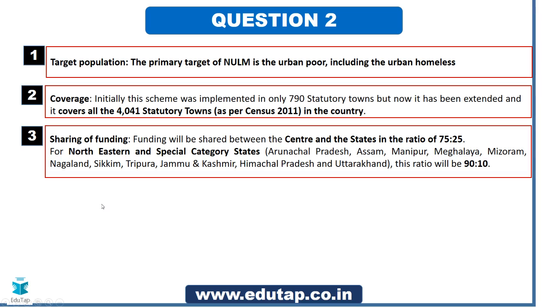And next, coming to sharing of funding. The funding for this particular scheme is going to be shared between the center and the state in the ratio of 75:25. So the center will be sharing 75% of funds and states 25%. And there's a different ratio when it comes to the northeastern and special category states. This ratio is going to be 90:10. So friends, all these three points are very important. It tells a lot about this scheme, and again I'm repeating myself, there can be probable questions asked from this scheme, right?